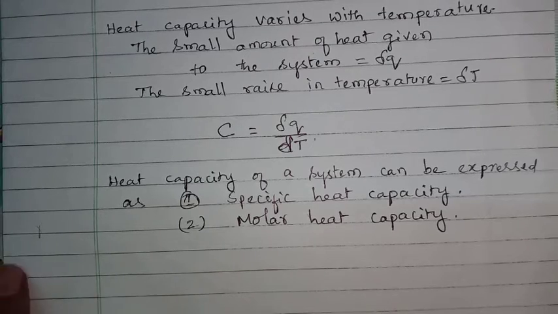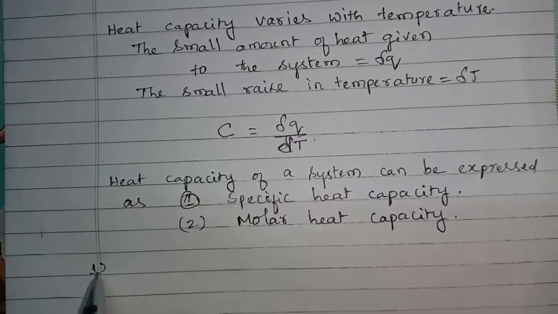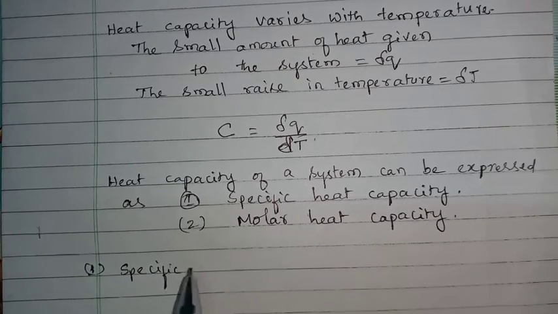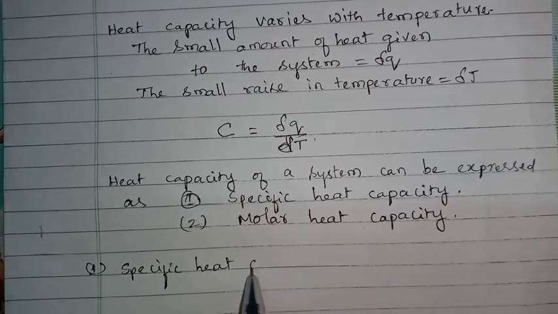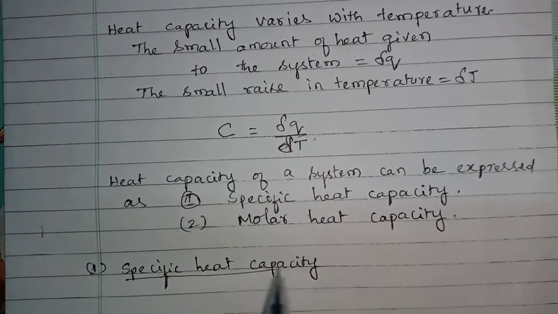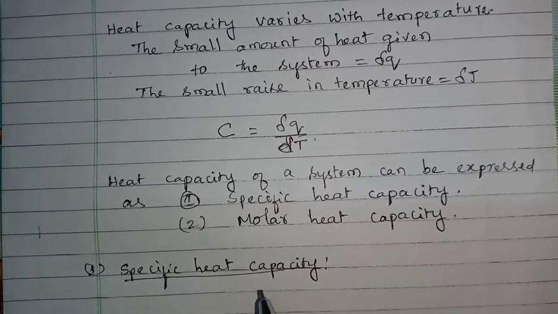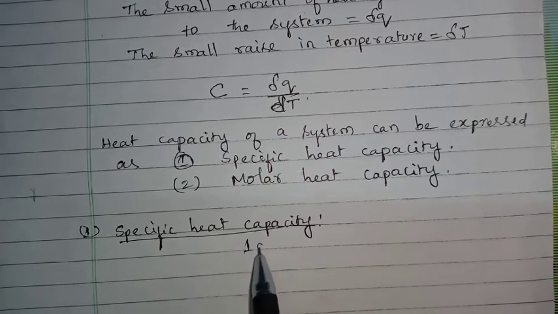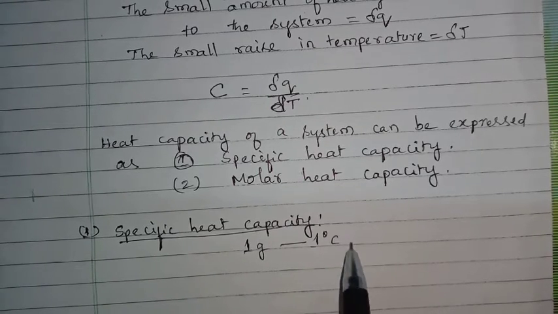First, let us know specific heat capacity. Specific heat capacity is nothing but the amount of heat required to raise 1 gram of a substance by 1 degree Celsius.